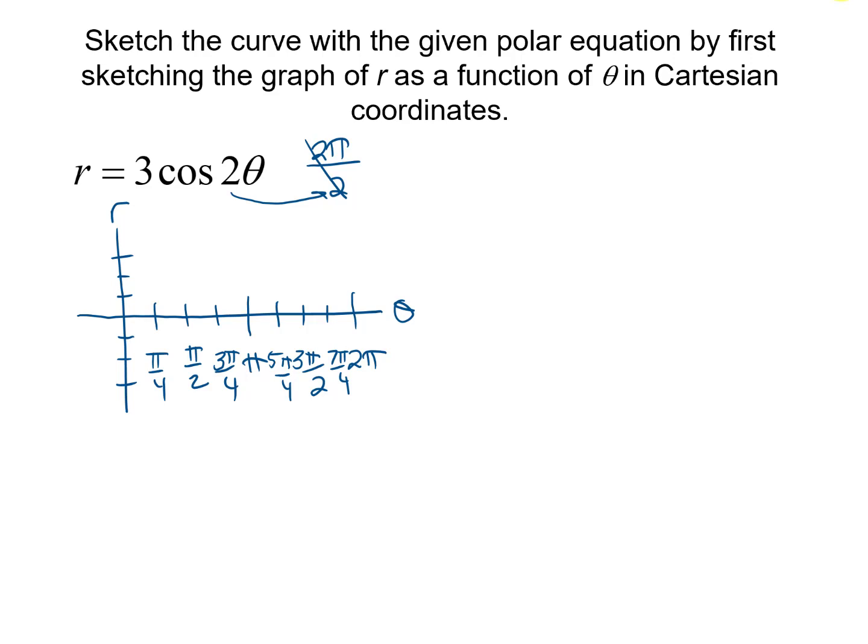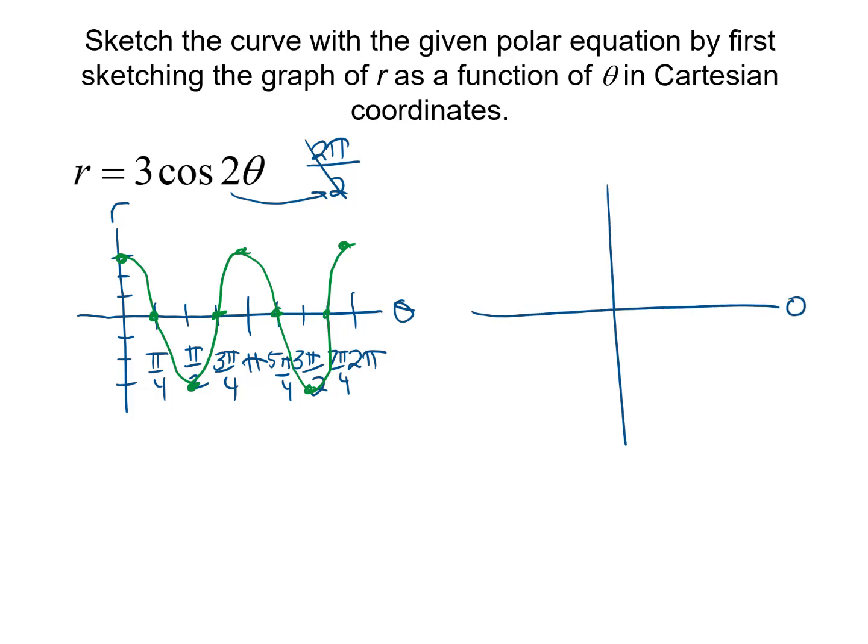Alright, so let's go ahead now and put the graph on there. Cosine of 0 is 1 times the 3, so it starts here at 3. Then it's going to cross, min, cross, max, cross, min, cross, max. So here is our graph of this function. Now to put it onto a polar graph, so this will be 0, and this is pi over 2, pi, and 3 pi over 2.